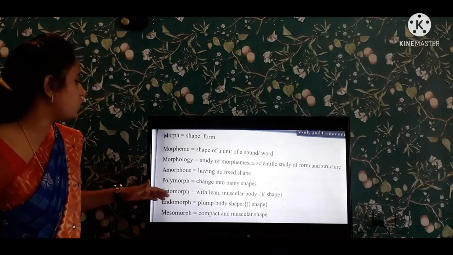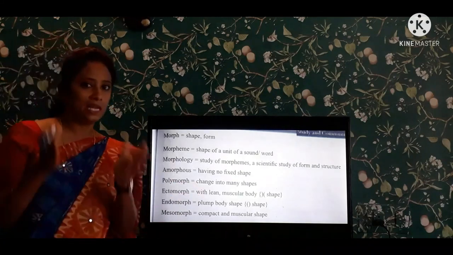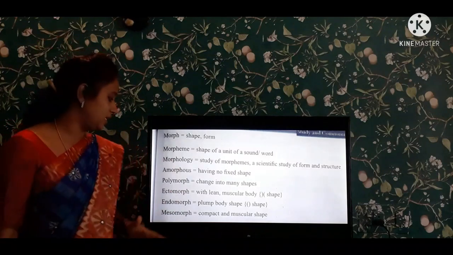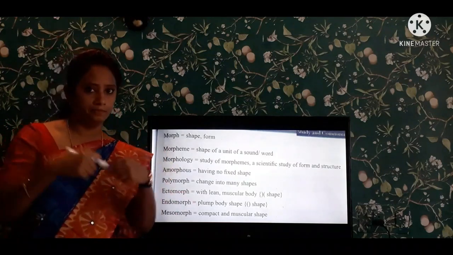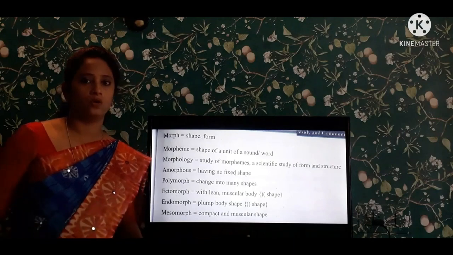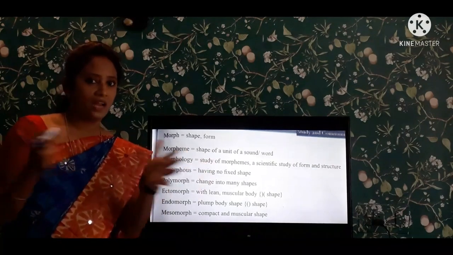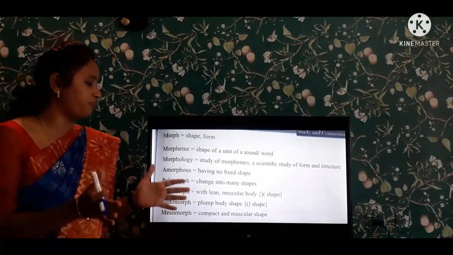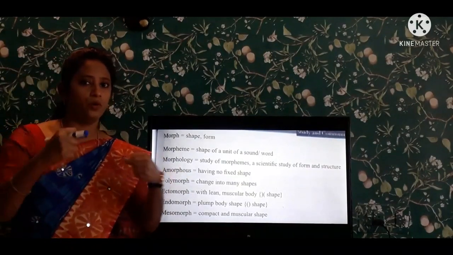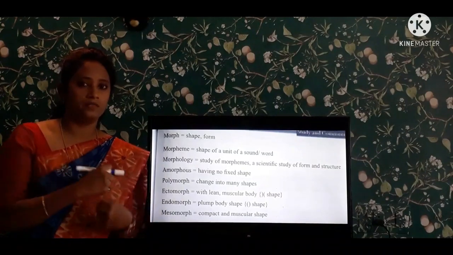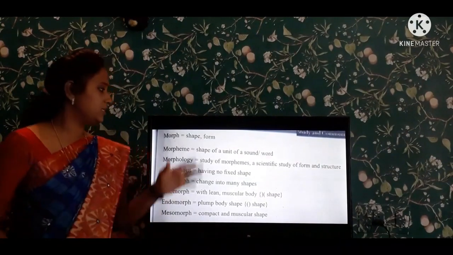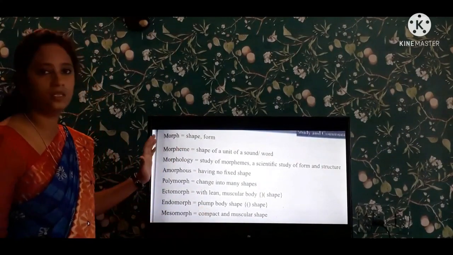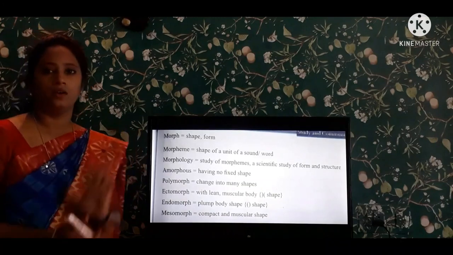And next one is ectomorph, with a lean personality. And endomorph is a plump body, like a body with fatty tissues. And next one is mesomorph. Mesomorph means compact, having hard muscles and compact muscles. So these are the meanings of this root word morph.